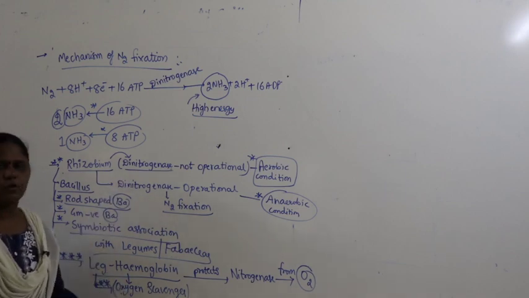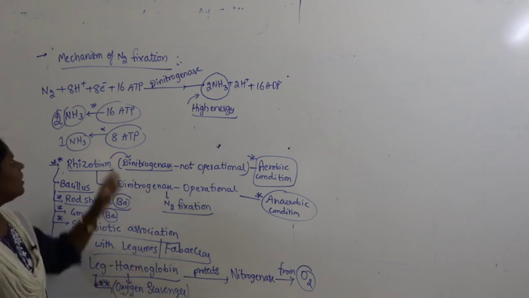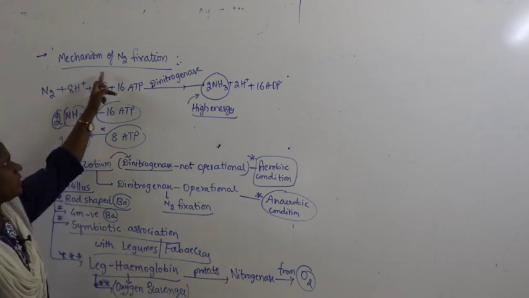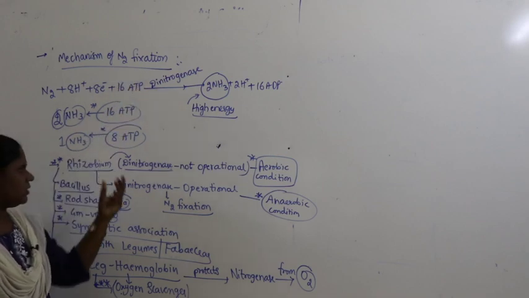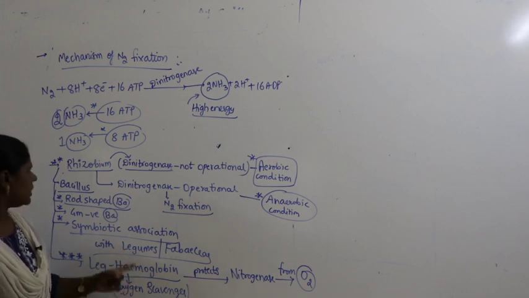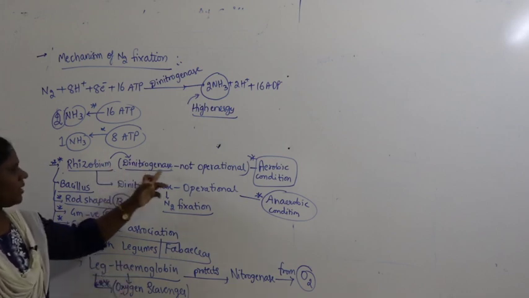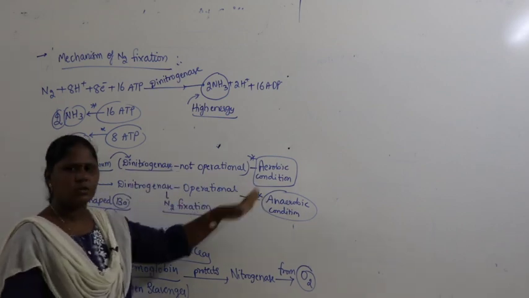This is the total input of points which you have to remember from the last class. What was the last class? Last class we studied the mechanism of nitrogen fixation. In it, these are the important points to be noted. When dinitrogenase is not operational, rhizobium definitely exists in aerobic condition.